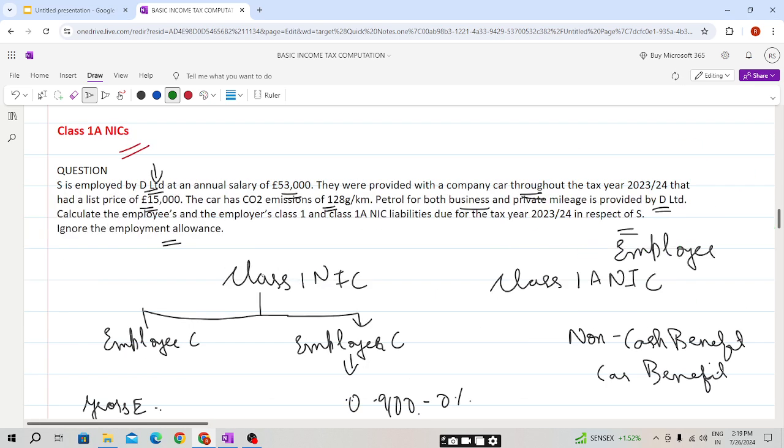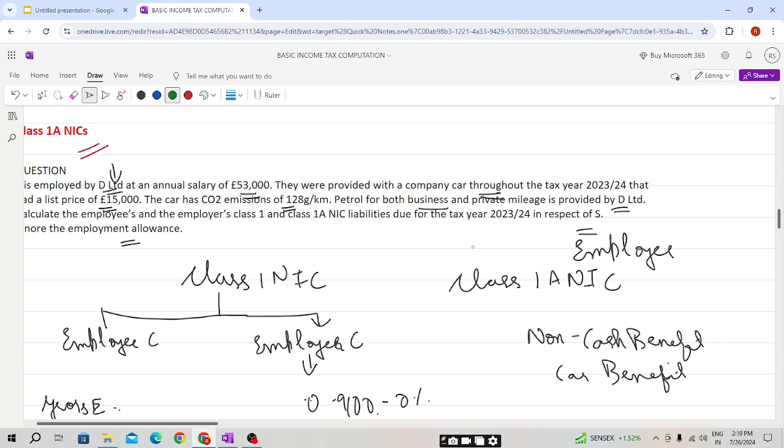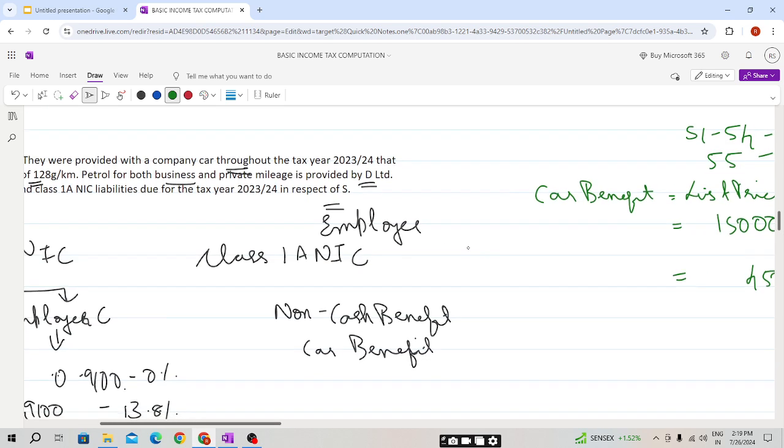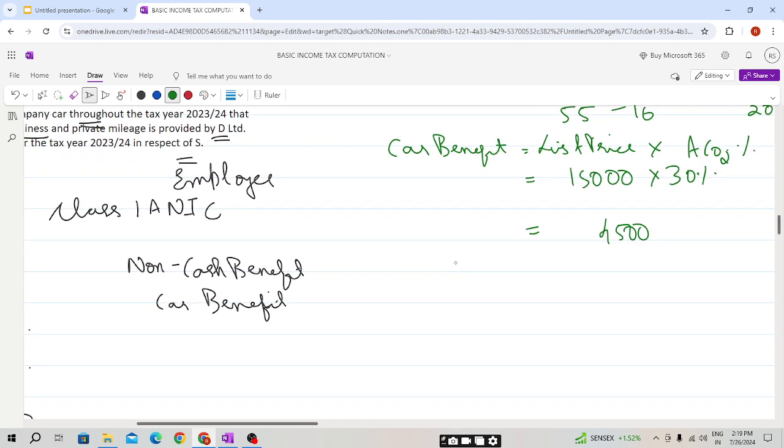They have also mentioned that petrol for both business and private mileage is provided by Delimited. So the benefit will be fuel benefit, students. We had a fixed amount on which we calculate this.